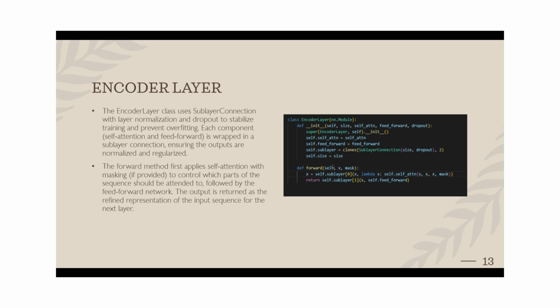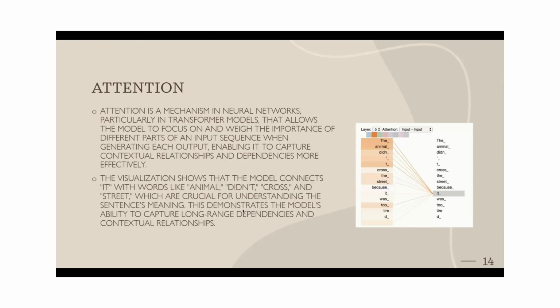So it's going to have normalization and regularization values, and it's also going to be useful in backpropagation. So going further, after going through the attention layers, there would be a feed-forward neural network. But before going through the attention layer, let me go through what attention itself is.